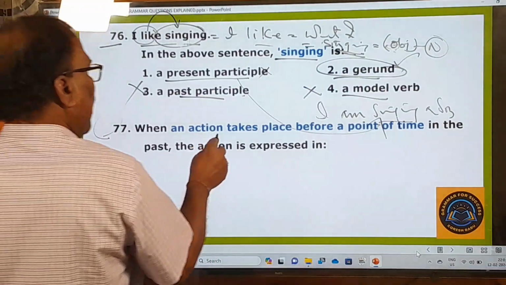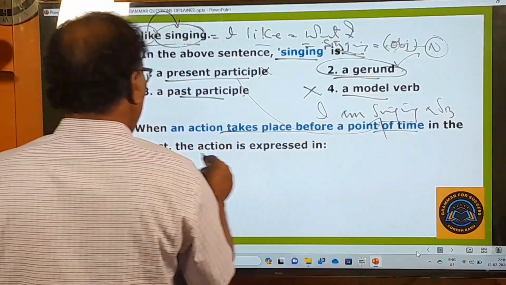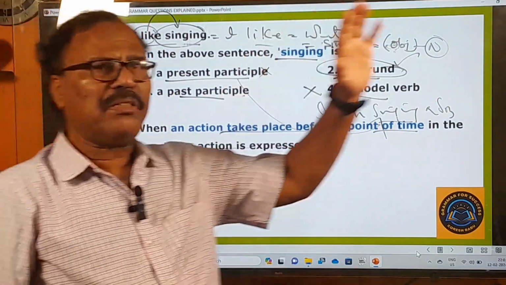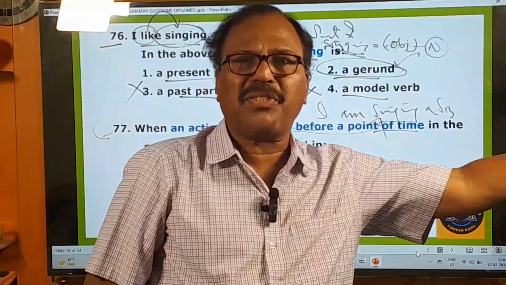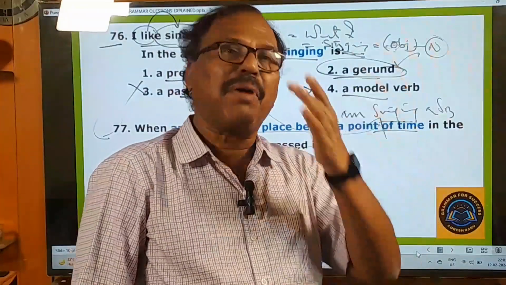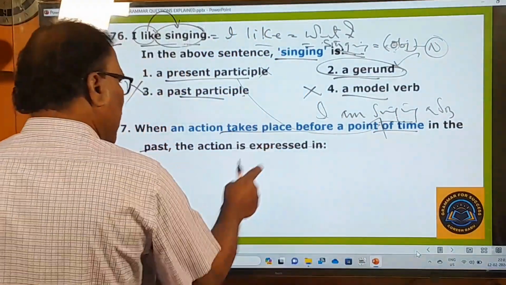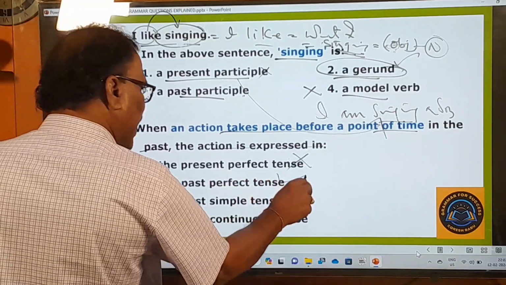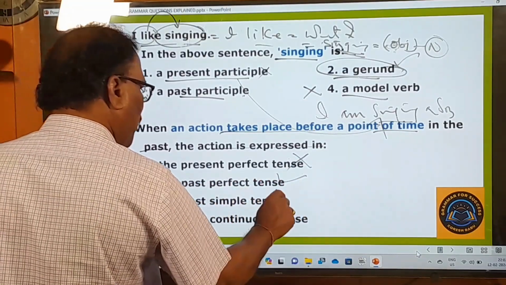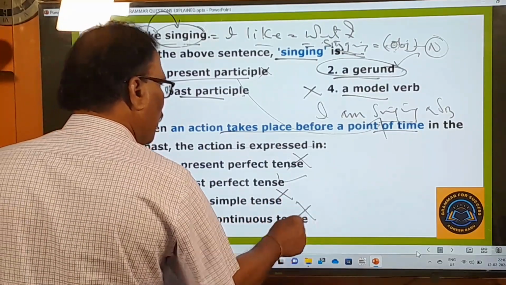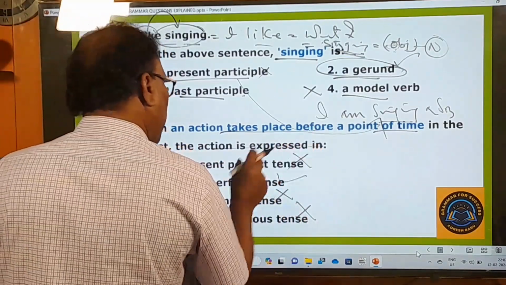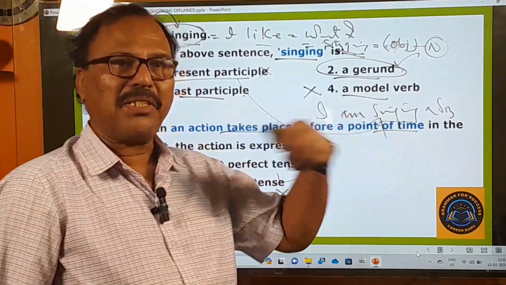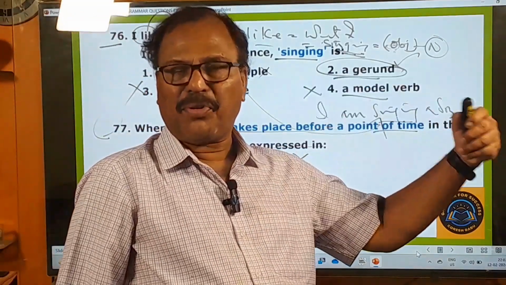77th one. When an action takes place before a point of time in the past, the action is expressed in. Whenever some action takes place before some past time, that action must be expressed in the present perfect, no. The past perfect, yes. The simple past, no. The past continuous, no. See here, this past perfect is only used to indicate that the past action happened just before some past time.